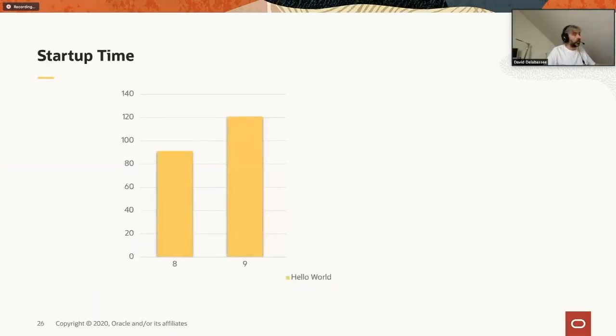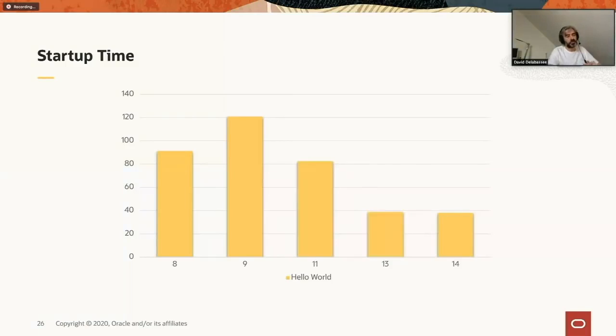So quickly, startup time is something that we always look to improve in all the Java releases, and obviously 14 is not an exception. Now we can see in this case that the startup time for a given, small application, basically a Hello World application, there is a small improvement. Obviously, the faster we get, the more difficult it is to find large improvements. But still, between 13 and 14, the startup time has been improved, and I can already tell you that between 14 and 15, it will still be slightly improved.